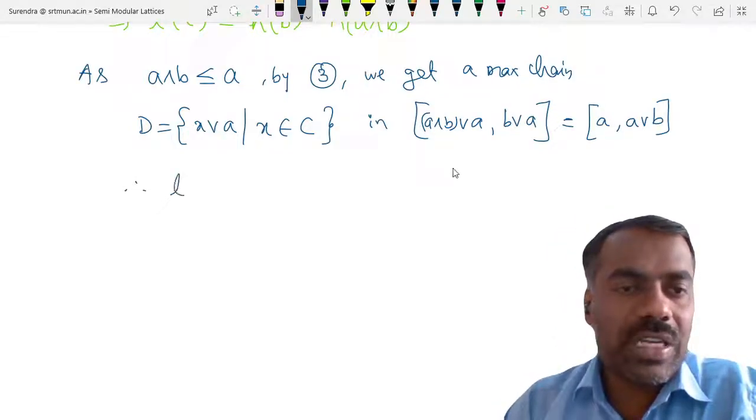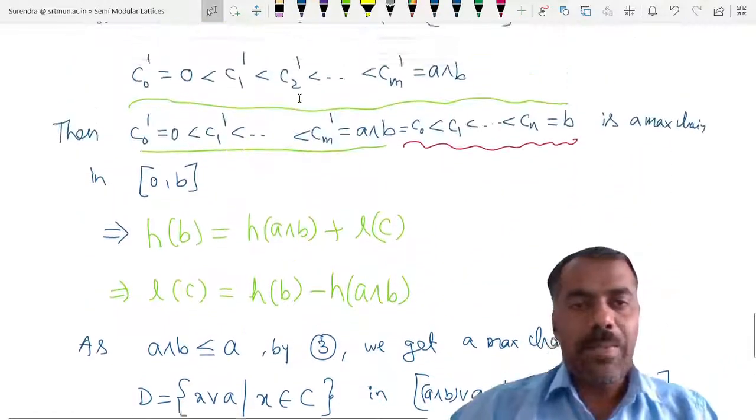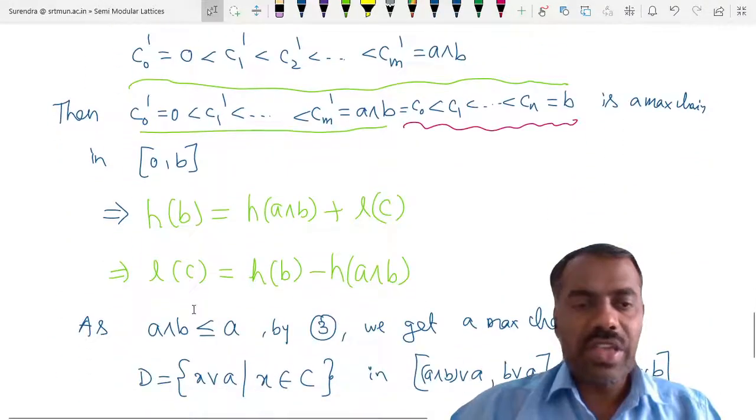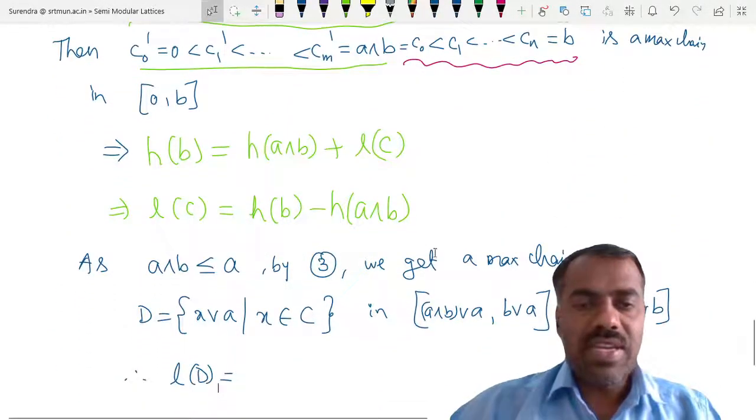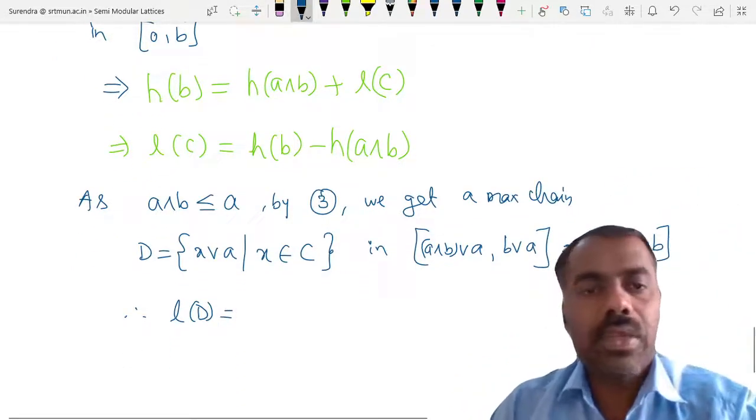So therefore, what can you say about the length of d? Can somebody tell? Whatever we have applied here, c is a maximal chain in the interval, so the length of c is this. Now d is a maximal chain in this interval. So therefore, what can you say about the length of d?